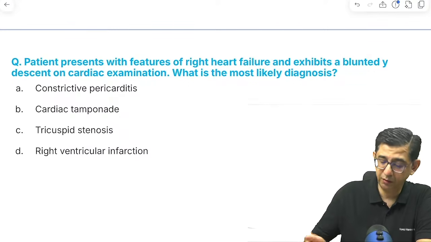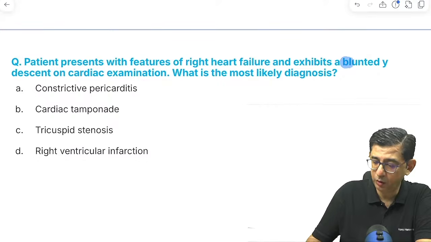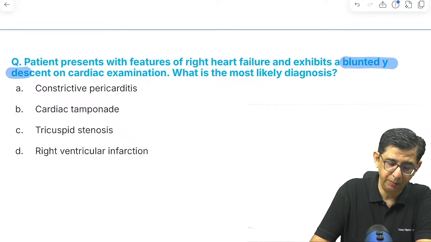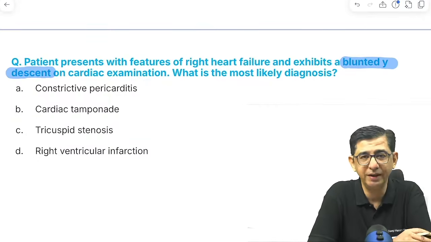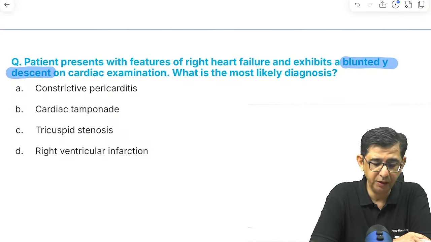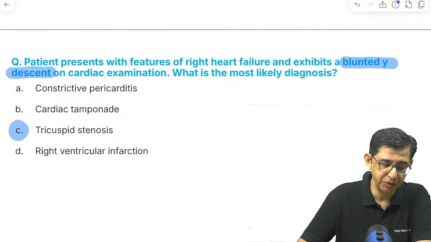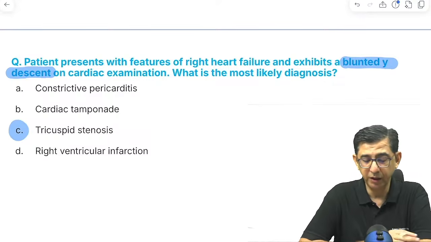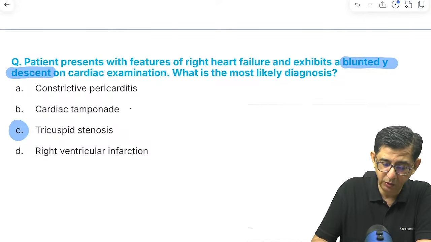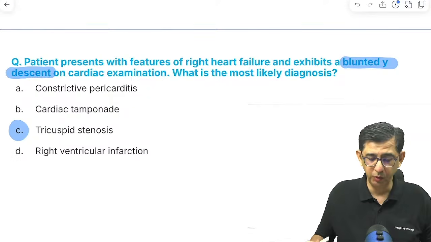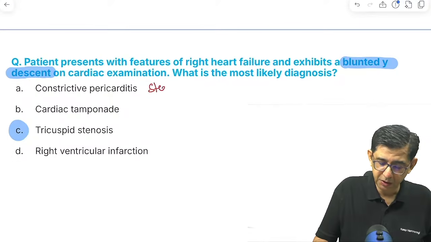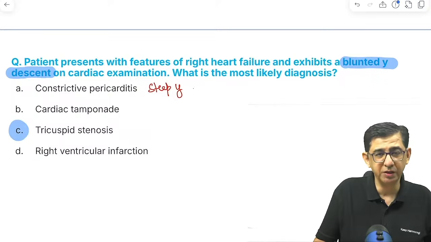There is a blunted Y descent in a patient. भाई पढ़ लो ध्यान से, blunted Y descent लिखा हुआ है, मतलब it is not an absent Y descent ना, it is a blunted Y descent in a patient, which will change the answer in this question to that of tricuspid. यार cardiac tamponade में तो absent Y descent होगा ना, it would be an absent Y descent. Y descent पे 3 क्वेश्चन बनते हैं, आप गलत कर रहे हो. अगर मैं यहाँ पे बोलता steep Y और steep X तो आपको पता ही है, then it is constrictive pericarditis.